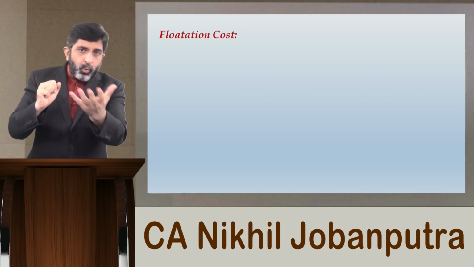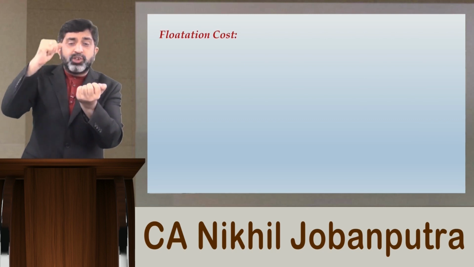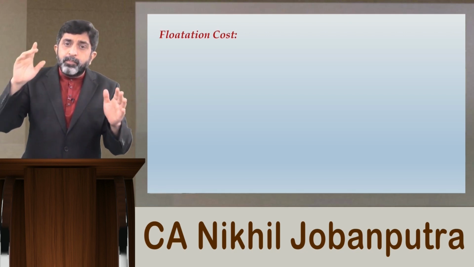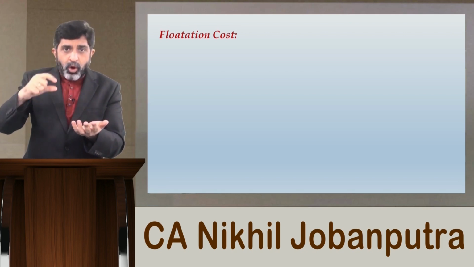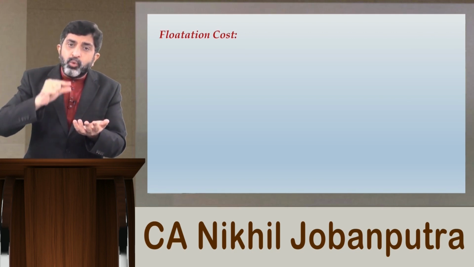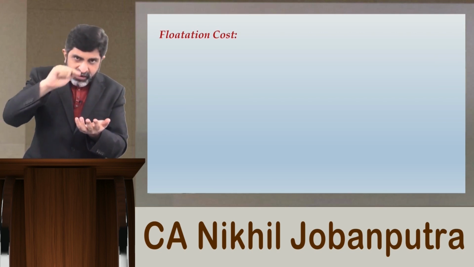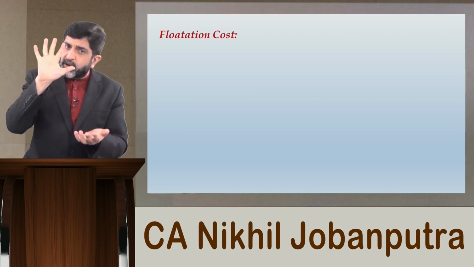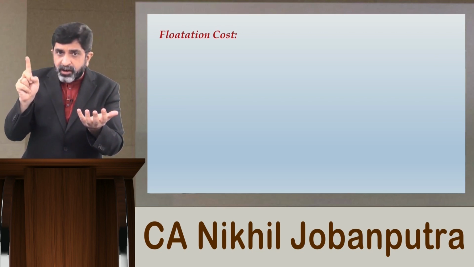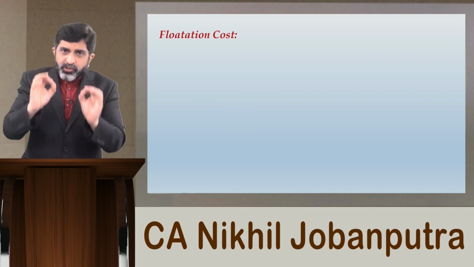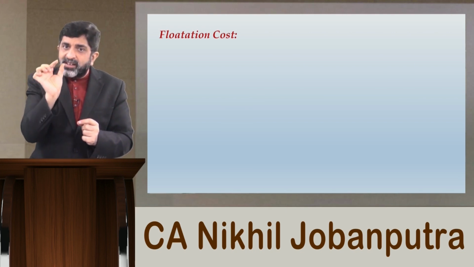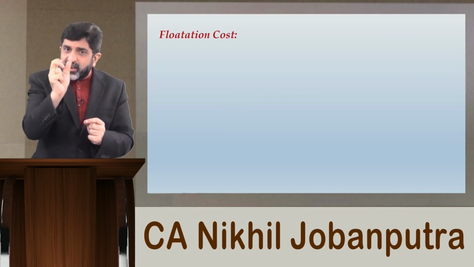Use your brain. What money will come in my hand on a per share basis? Do you know? Not 200, not 190, but 185. Because even though the market price is 200, I am floating the new equity share at a concessional price of 190 and incurring a flotation cost of rupees 5. So what I will get in hand is not 200 but 185. So logically, in place of D1 by P0, we would write the denominator as an adjusted denominator, that will be